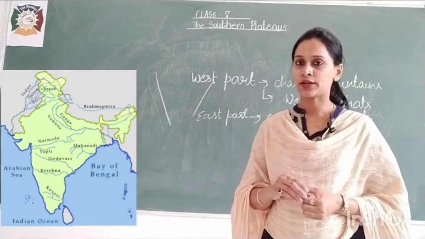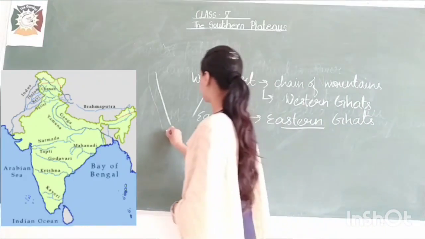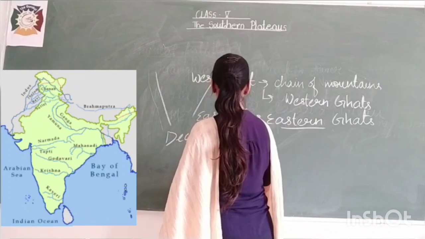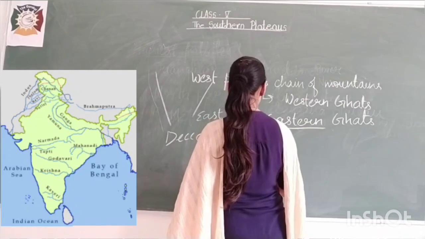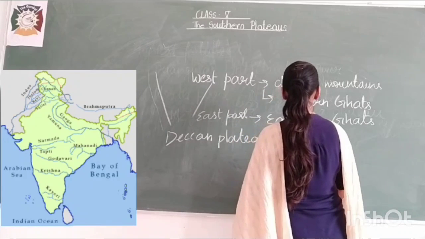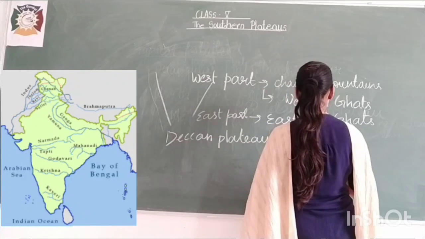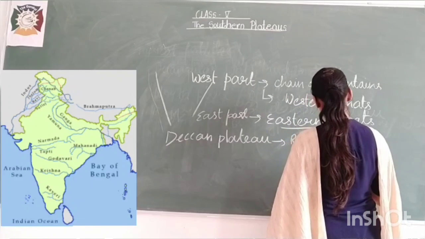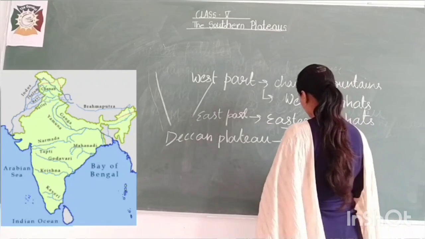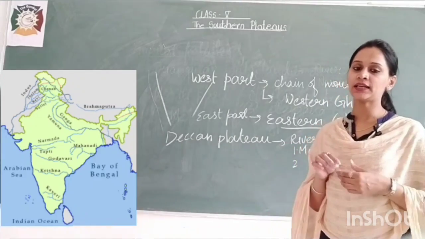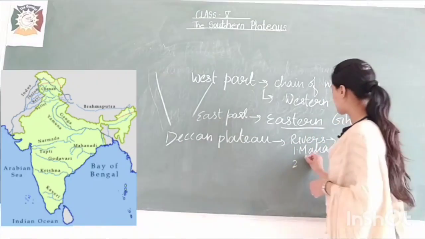In the Deccan Plateau we have rivers like Mahanadi and Godavari.